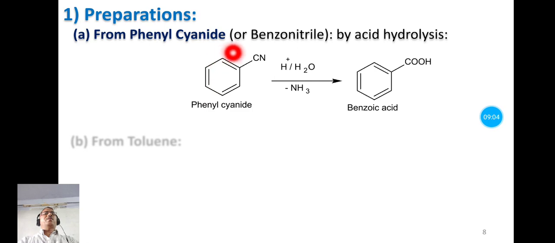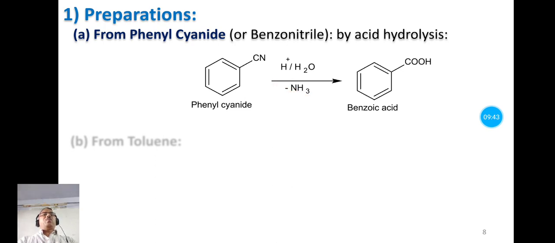So this phenyl cyanide, when hydrolyzed in presence of acid, the cyanide group is hydrolyzed to the carboxyl group, and ammonia is given out as a byproduct. So we have the product, benzoic acid. Your description of this reaction will be: when phenyl cyanide is hydrolyzed in presence of acid, it gives benzoic acid along with ammonia as a byproduct.